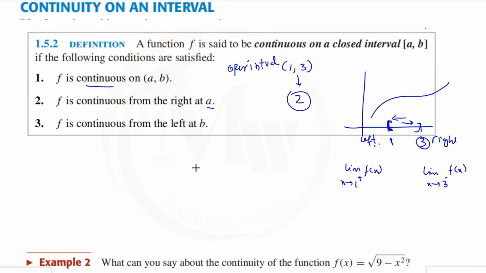So for the continuity, we use the condition. f of 1 should be defined, and the limit as x approaches 1 from the right side should exist, and both should be equal.